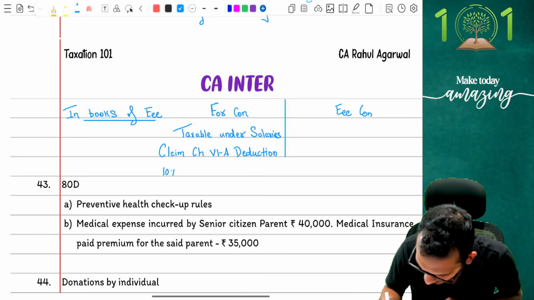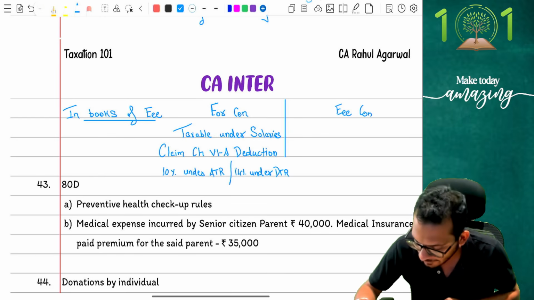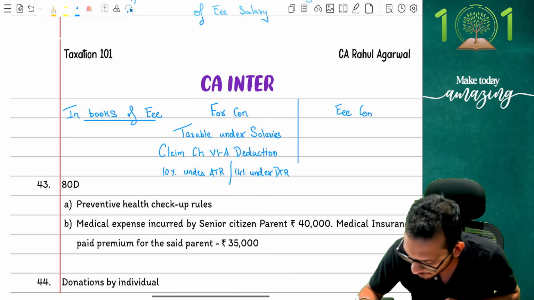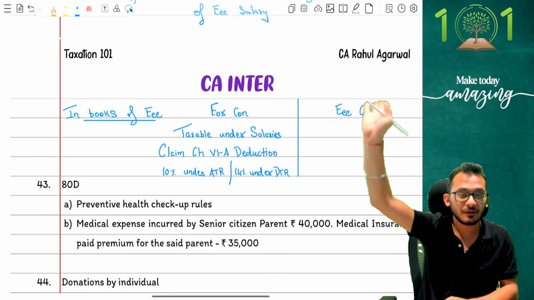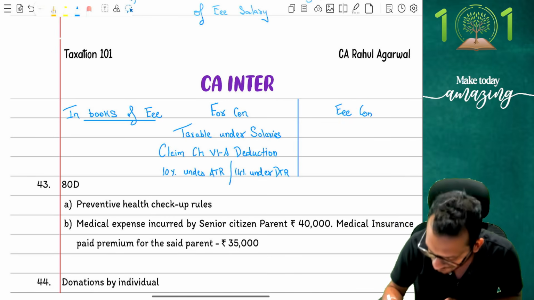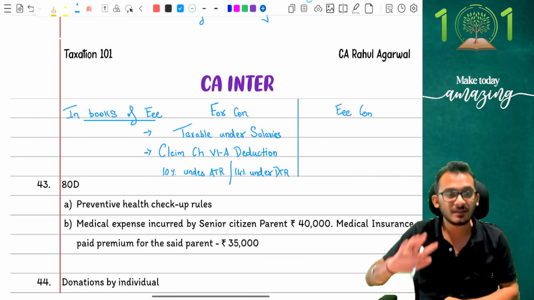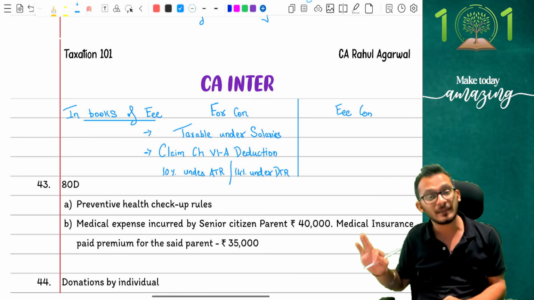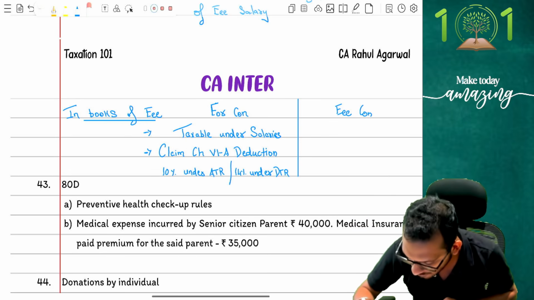It is 10% under ATR and 14% under DTR. Correct? If you remember the provisions, this is what they were. When it comes to employer contribution, whatever money the employer is going to give will first be taxable under the head salaries for him. After taxing it under the head salaries, I will simply ask, what are you going to do? Because it is taxed under salaries, you can now claim it as deduction under Chapter 6A. 10% will be allowed under ATR and 14% will be allowed under DTR, and that's what the conversation was.